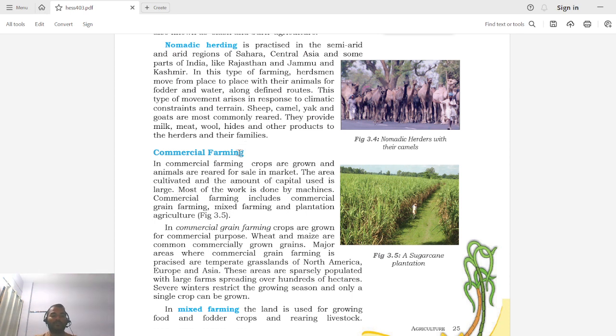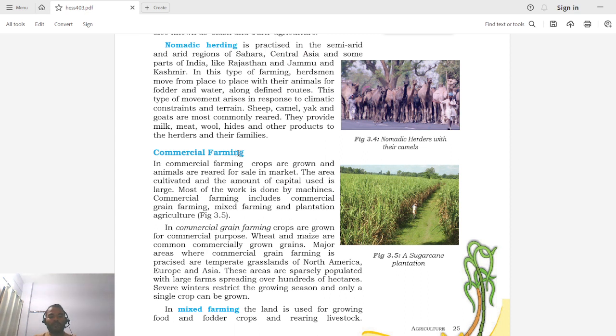For this commercial farming, we require a very huge area and also a large amount of capital. Most of the work is done by machines, and in this type of farming high technology is used. Various machines are used for different activities. Commercial farming includes commercial grain farming, mixed farming and plantation agriculture. So different types of farming are done. Say for example, someone may do grain farming, someone may do mixed farming, and some may be involved in plantation agriculture.